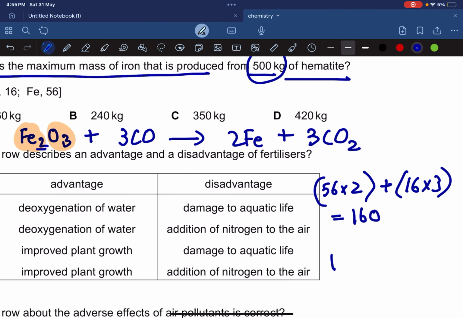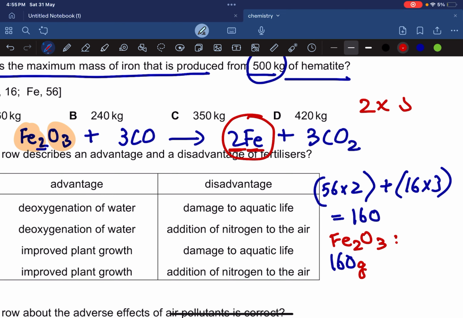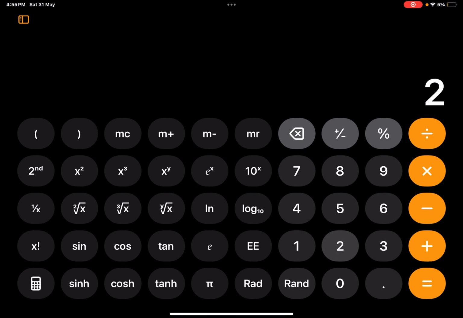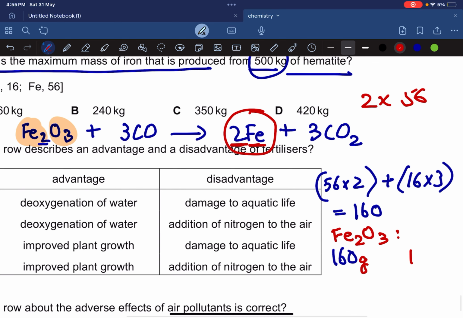That means 160 grams of Fe2O3 will produce how many grams of iron? 2 times iron, so 2 times 56. Let's do it. 2 times 56 gives me 112. So 112 grams of iron. So 160 grams of Fe2O3 gives me 112 grams of iron.